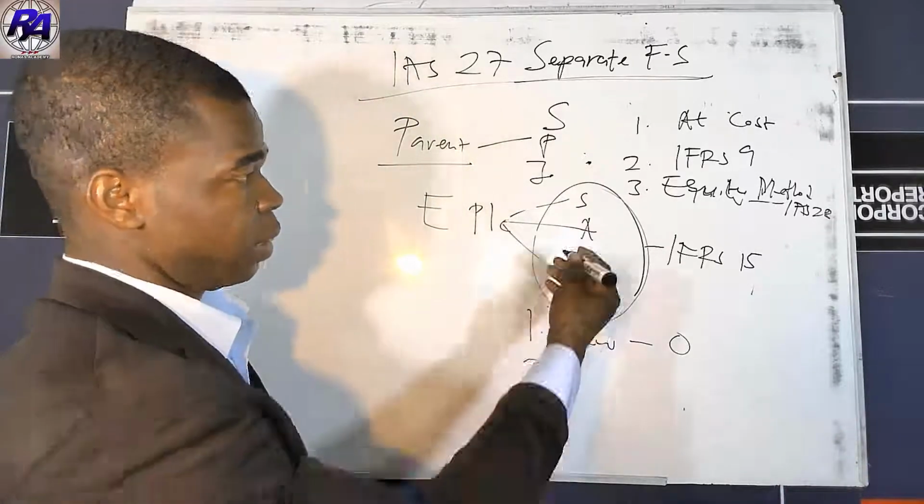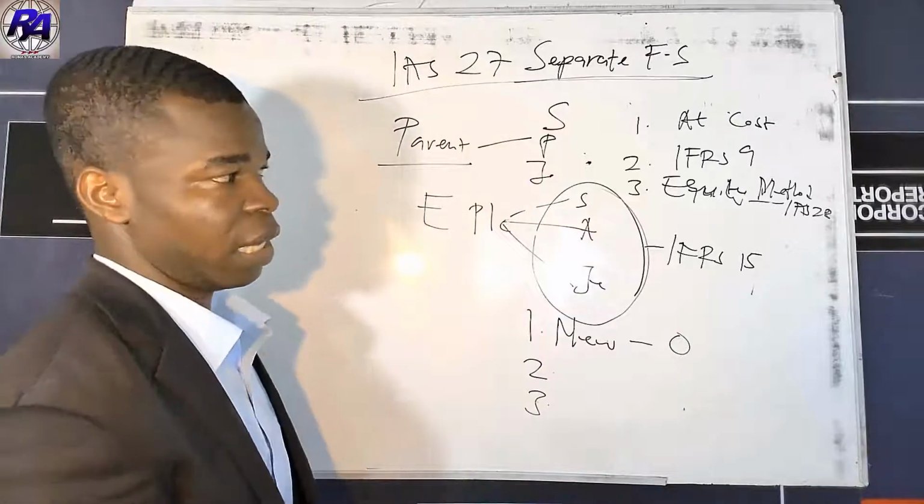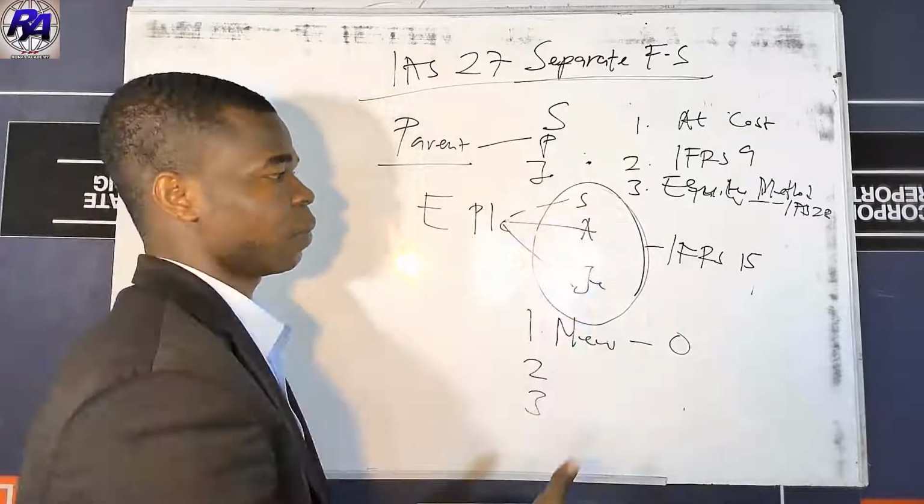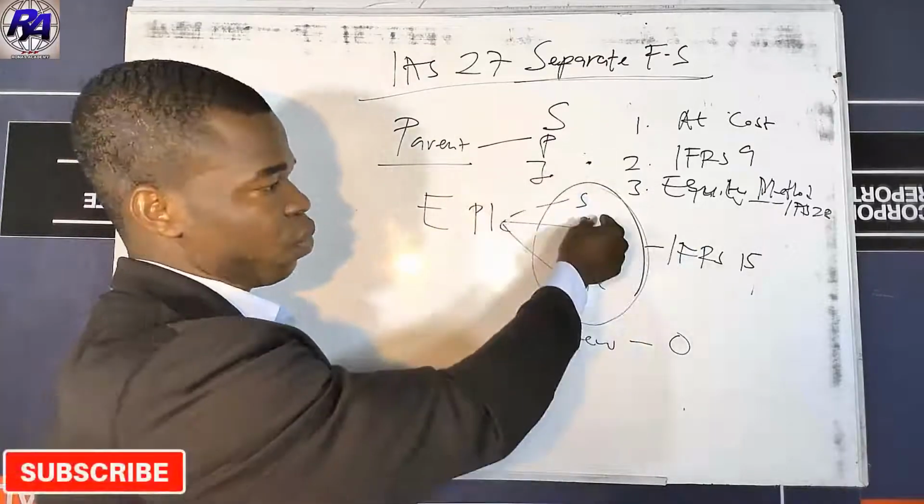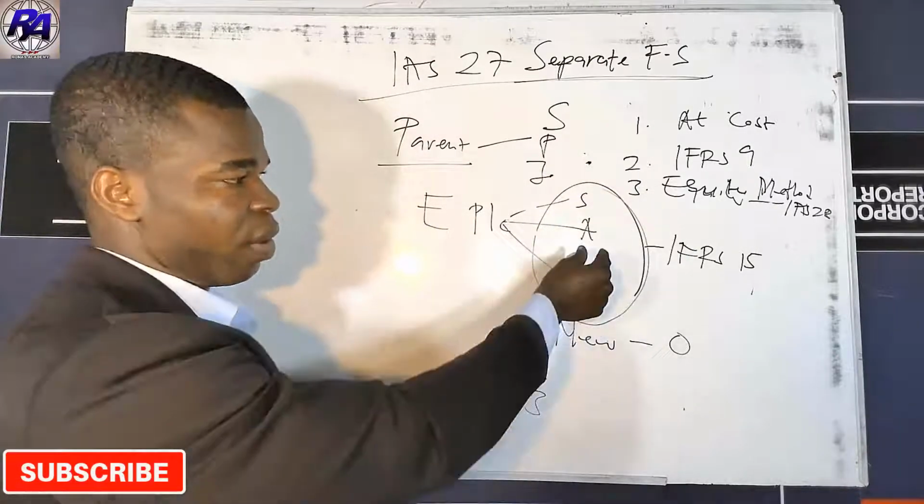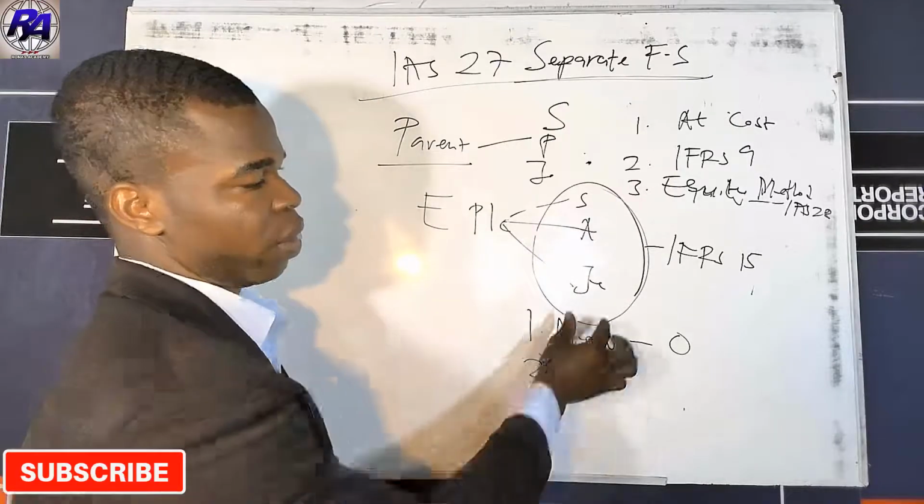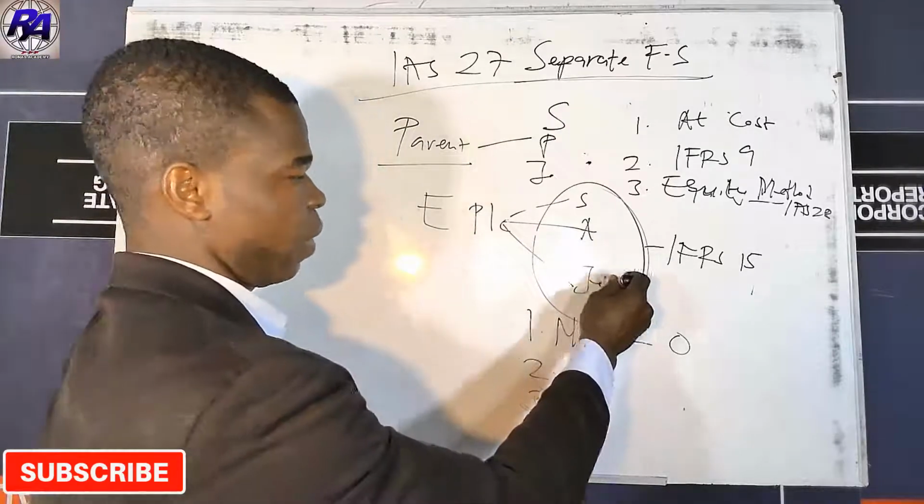So therefore, the next thing is disclosure. Disclosure is about the interest that you have in the various entities, if the acquisition warrants a subsidiary, or an associate, or a joint venture.